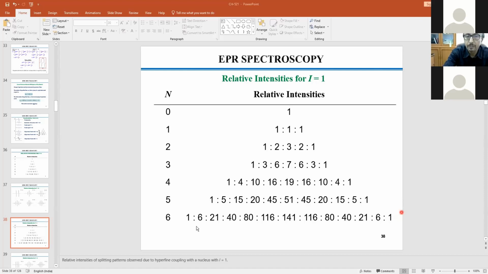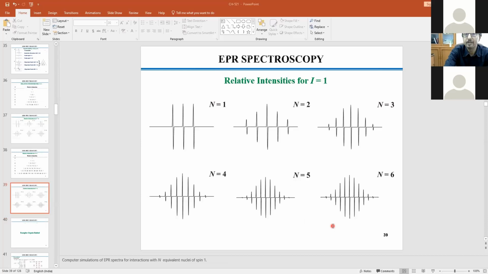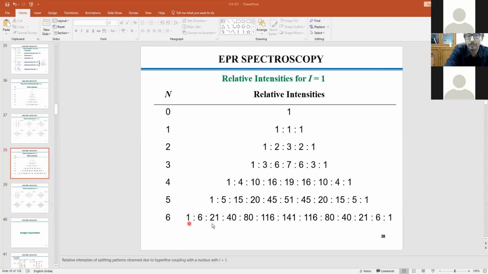So it looks complex, but it can be made simple if you can manage to have the best possible conditions, and then you will see it will match nicely with the simulated scenario. So this is how you could see the spectrum in every case. You can see n equal to 6. N equal to 6 means this one.